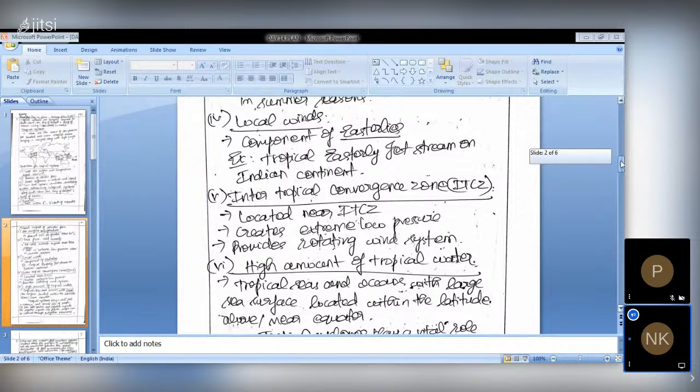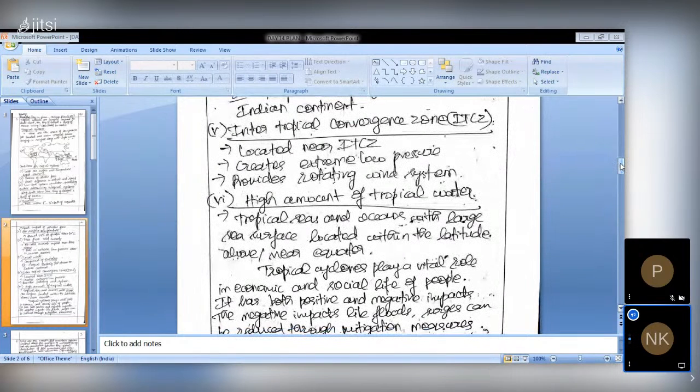So, high amount of tropical water. Ample tropical water means Bay of Bengal, South China Sea, and the Gulf of Mexico. These are tropical waters, because warm currents will carry the moisture from them, and they will cause rainfall in the nearby regions. So this is the focus of the question that has been covered here. This is the complete coverage of this question.